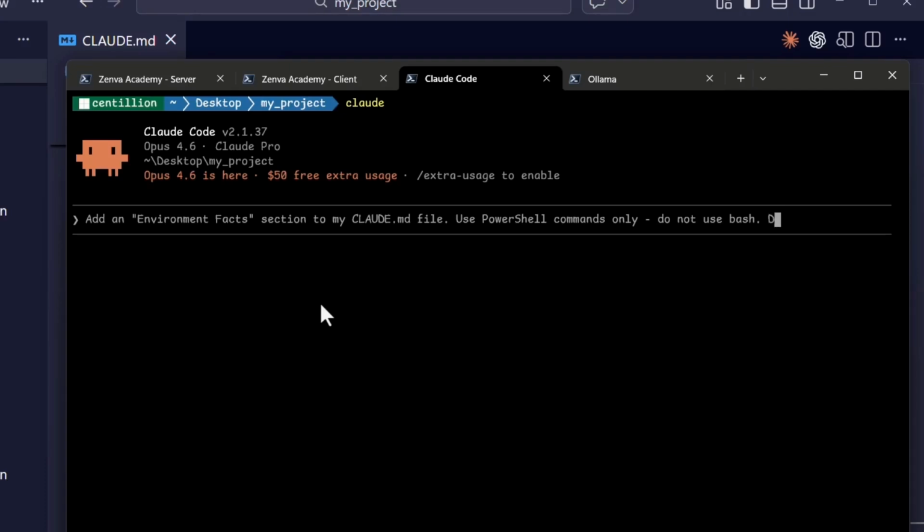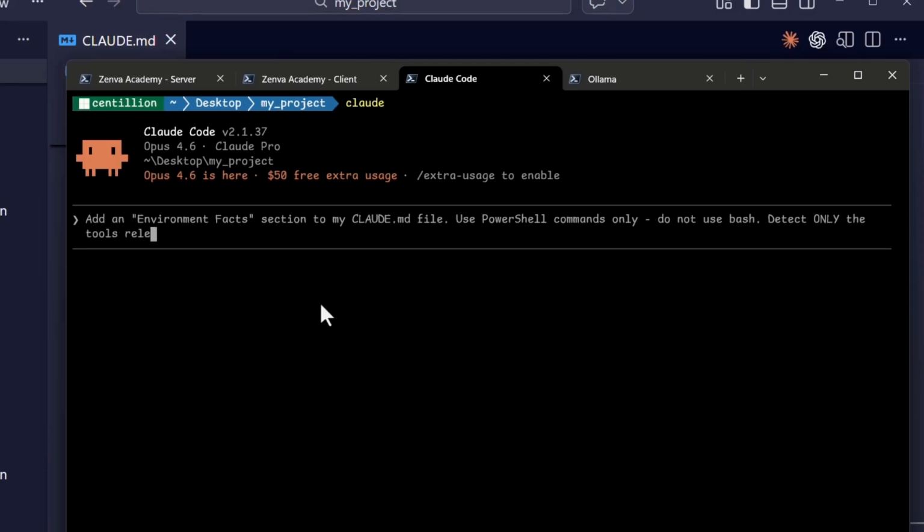And then we could say detect only the tools relevant to this project. It could be OS, could be PowerShell itself, like PowerShell version and Python version, for instance, then Node.js version. And for the deployments, it could be also a Docker version.